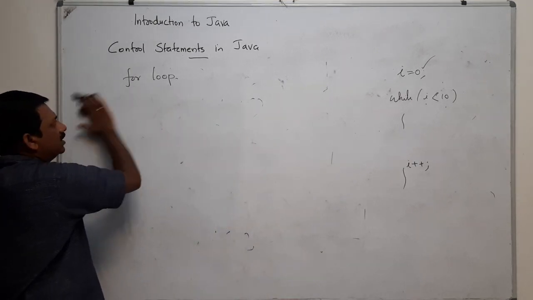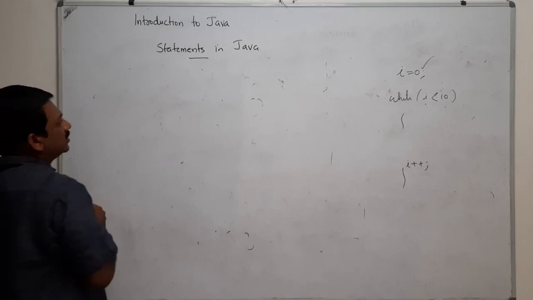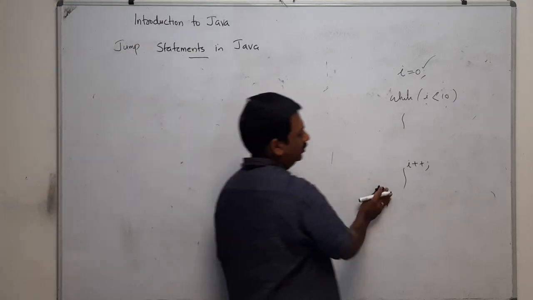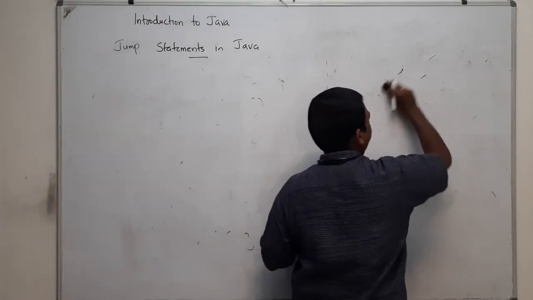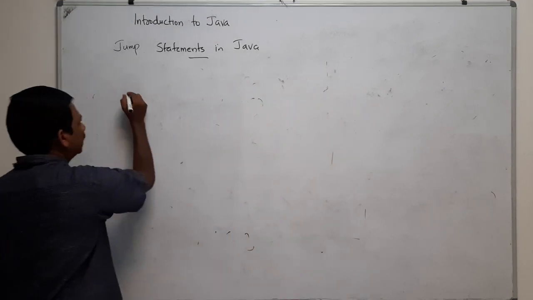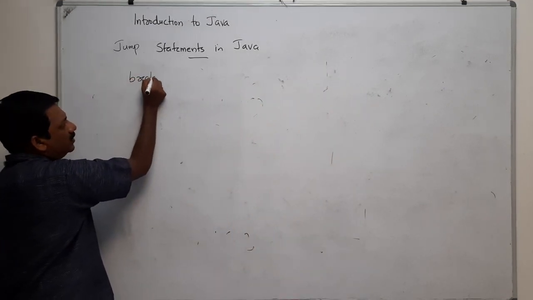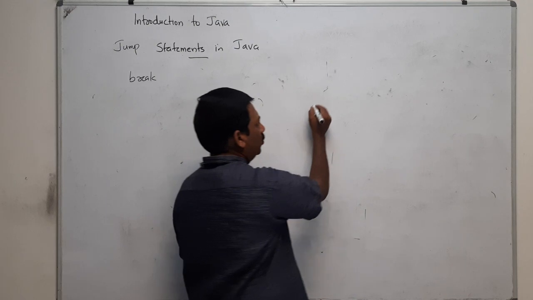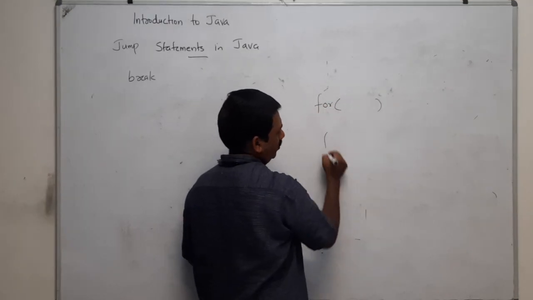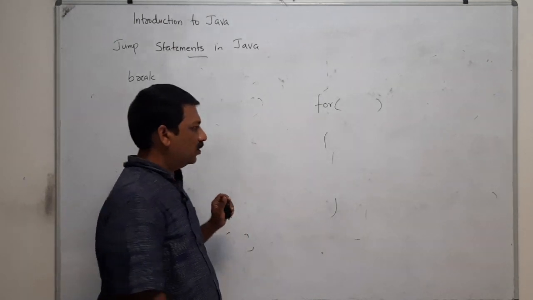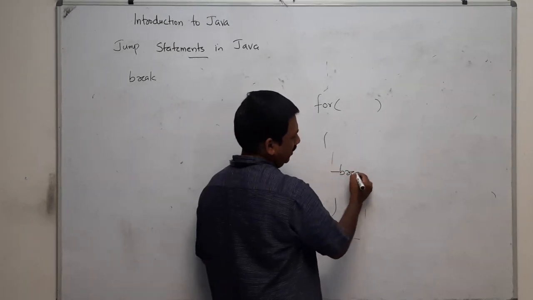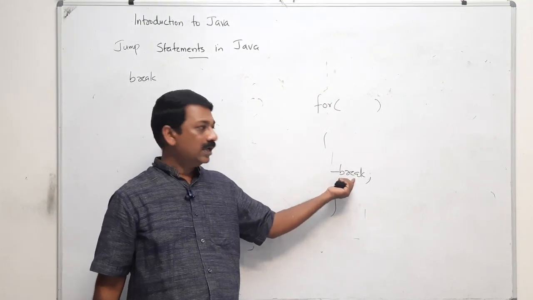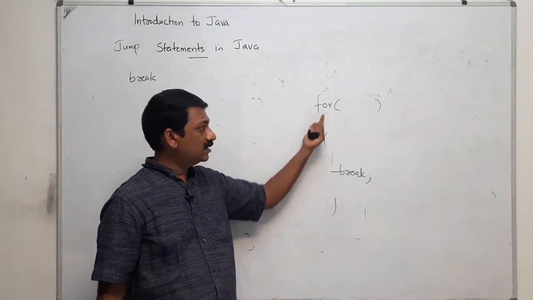Jump statements in Java. There are 3 jump statements. One is break. Break is a jump statement. For example, suppose that you are in a for loop. In between, if you have a break statement, when this break statement is executed, what will happen? It will exit this for loop.